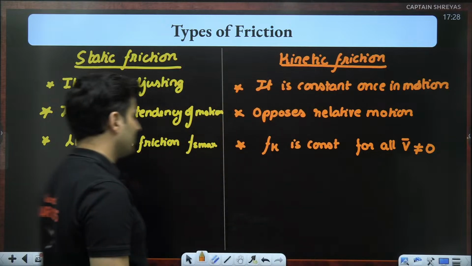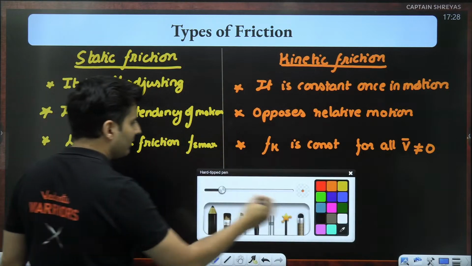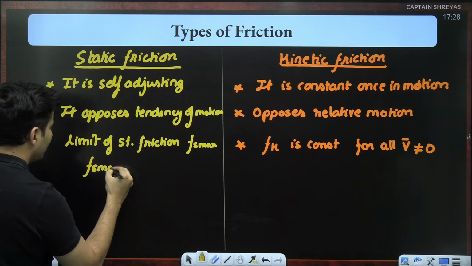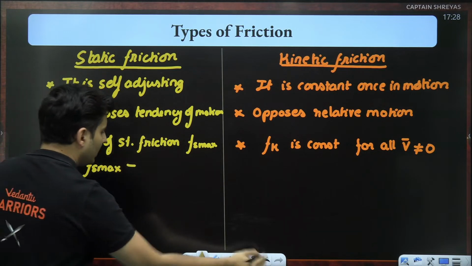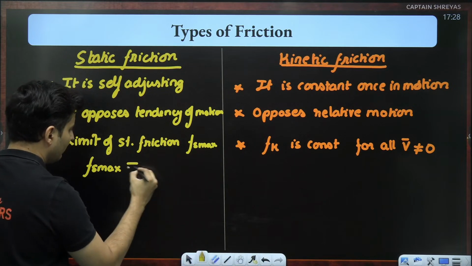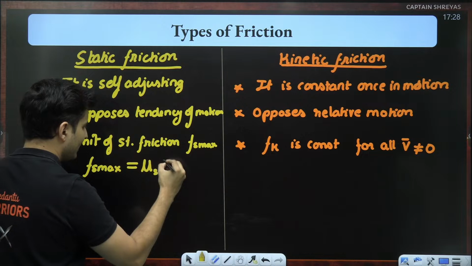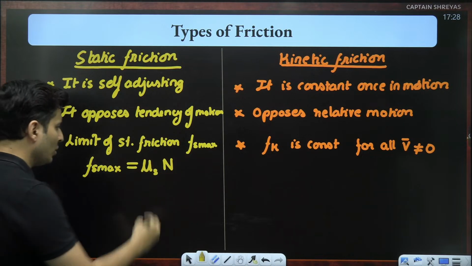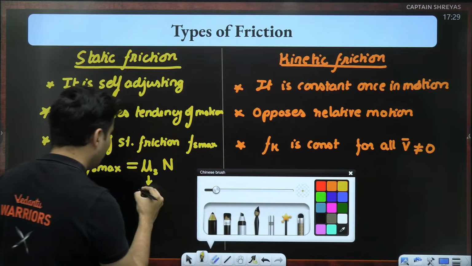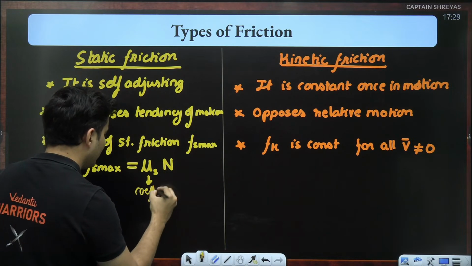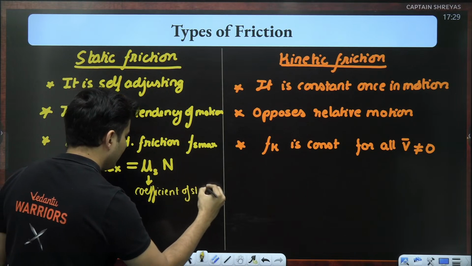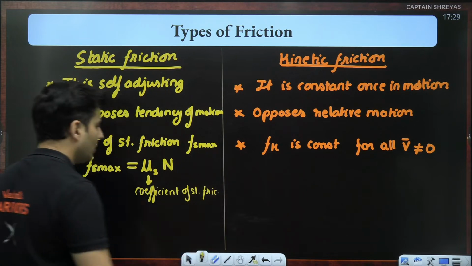It does not change. So what is this limit of the static friction? That limit, Fs max, is proportional to the normal. So replace that proportionality with a constant, which is mu s. This mu s is basically called the coefficient of static friction.